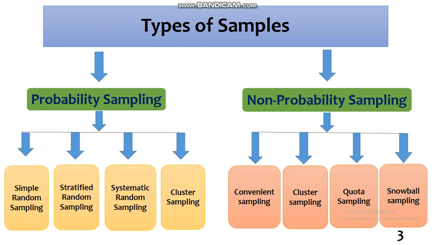Now we move toward the types of sampling. Mainly there are two types of sampling: probability sampling and non-probability sampling. Simply, probability sampling is by chance and non-probability sampling is by choice. We discuss all of these in coming slides. Probability sampling is further divided into four main types: simple random sampling, stratified sampling, systematic sampling, and cluster sampling. Non-probability sampling is divided into convenience sampling, cluster sampling, quota sampling, and snowball sampling.